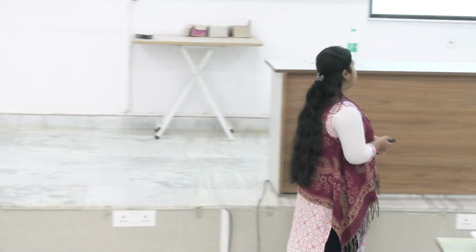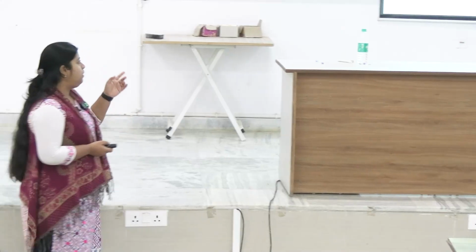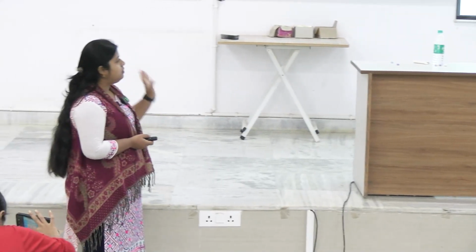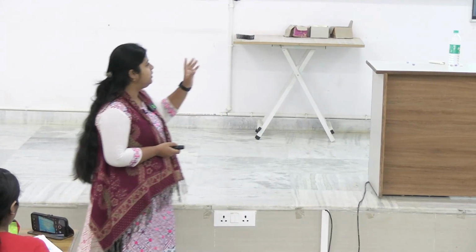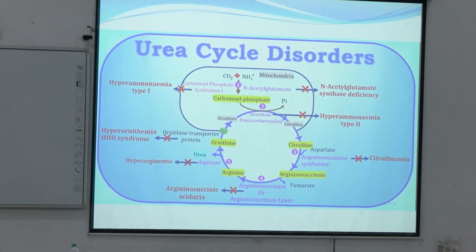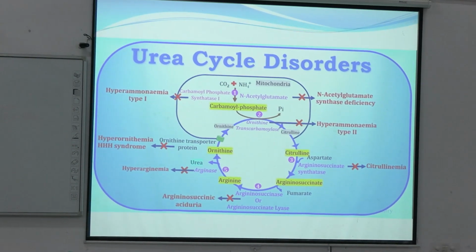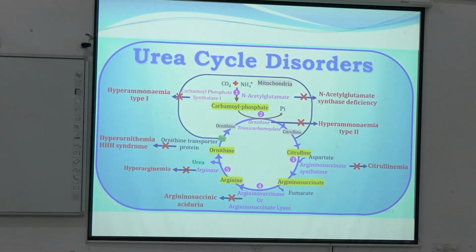So now proceeding to the urea cycle disorder. It is a single picture depicting all the disorders related to the urea cycle. Okay, so the urea cycle is written over here. All the steps, major 5 steps, are written, and if there is any blockage or any deficiency of the specific enzyme for that step, there will be the disorder. So how many disorders are here? How many? 7, right? 5, 1 for each step, and 2 extra. What are the extra 2?